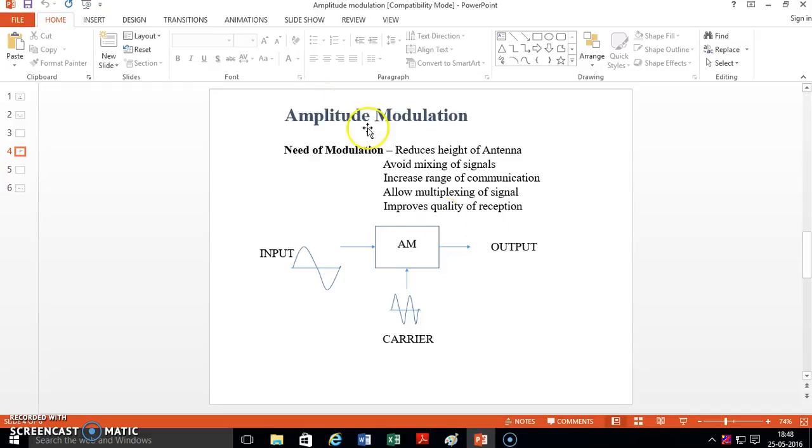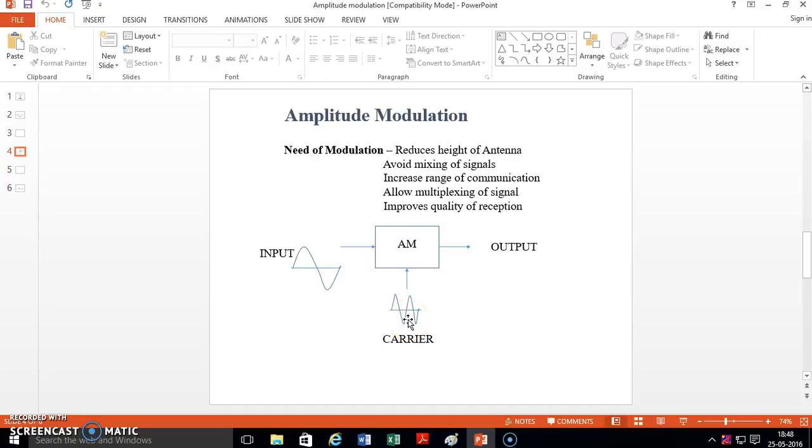Now see the first type, that is amplitude modulation. Amplitude modulation is the very basic modulation technique. See, this is the block diagram of amplitude modulation. First take the input, that is our information signal. It is in the form of an analog, sinusoidal signal. And then take the carrier signal.